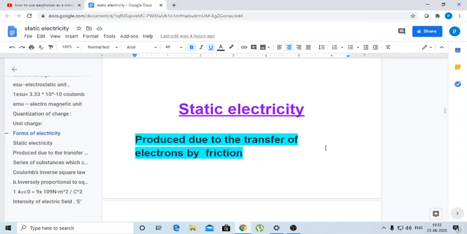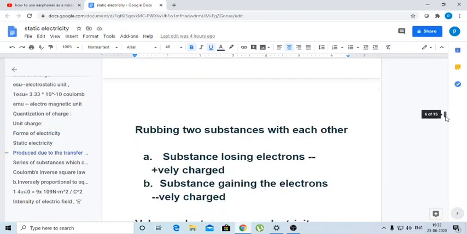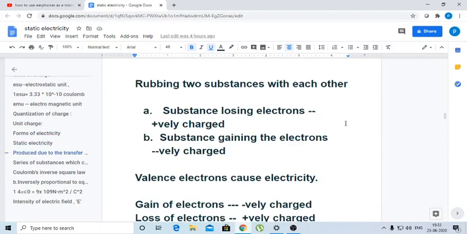This transfer of electrons produces electricity, which is known as static electricity. We can rub any two substances with each other. When they are rubbed, due to friction, a small amount of heat is produced. By absorbing this small amount of heat, the valence electrons of one object leave the substance and occupy the second substance.